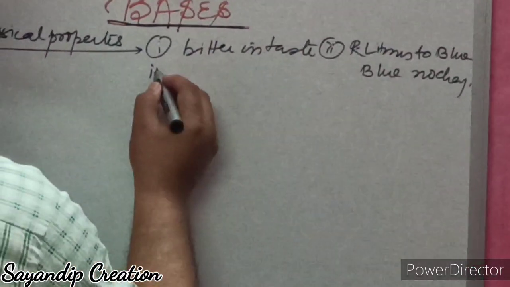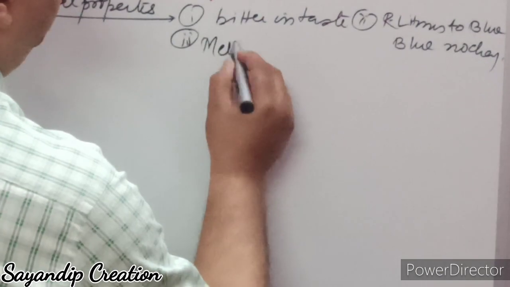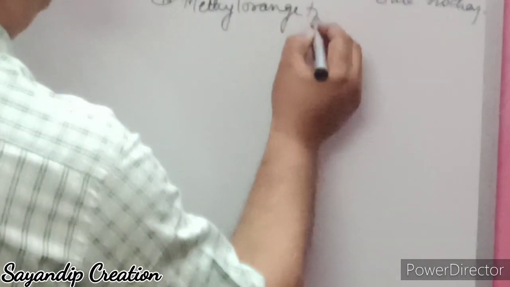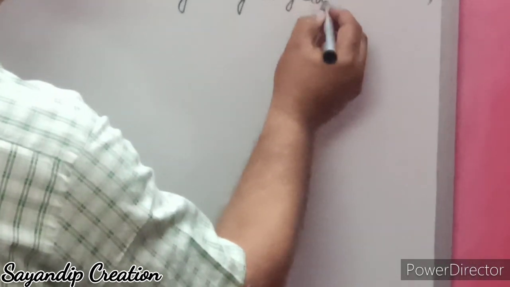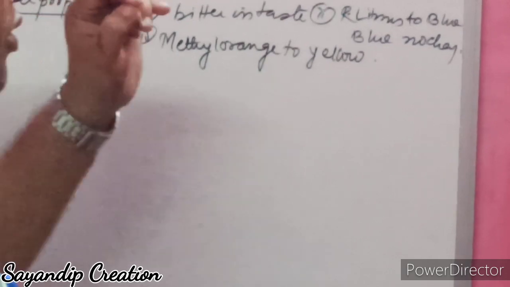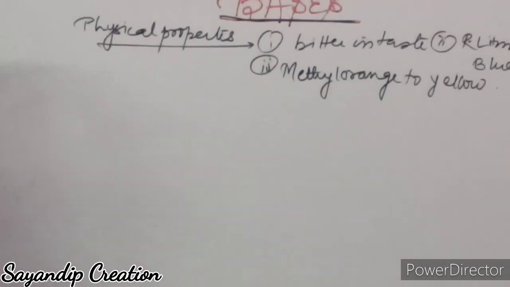They also conduct electricity. Third, they change the methyl orange indicator to yellow. When you take a base and add methyl orange to it, you will see the color change to yellow.